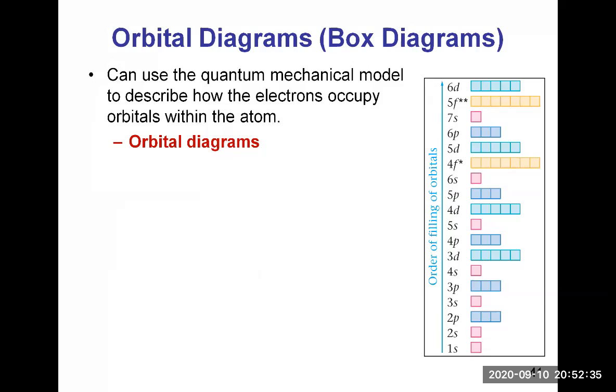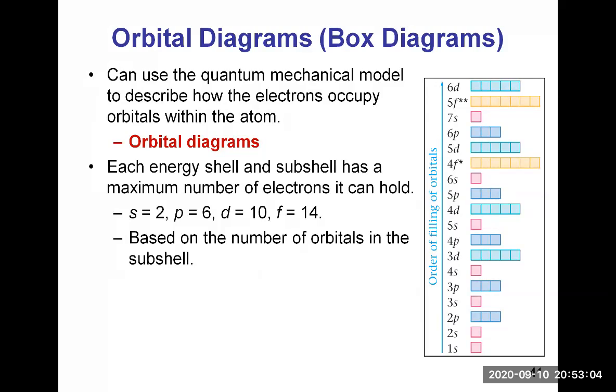So these boxes with the arrows up and down are called orbital diagrams or box diagrams. So we've seen that we can use the quantum mechanical model to describe how the electrons occupy orbitals within the atom. So we can draw orbital diagrams by drawing those little boxes and putting arrows up and down to represent the electrons. Each energy shell and subshell has a maximum number of electrons it can hold.